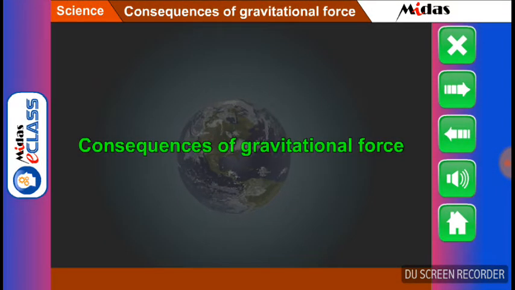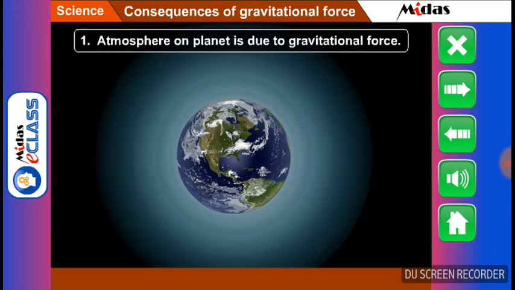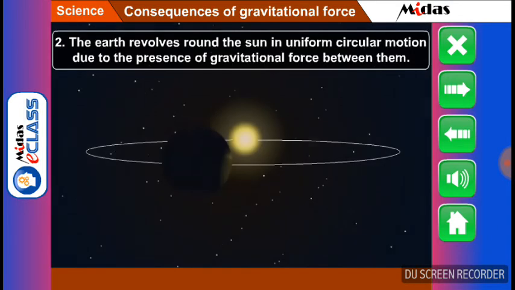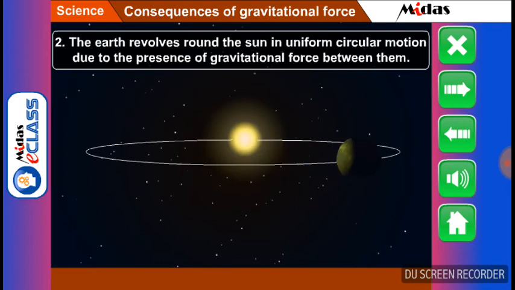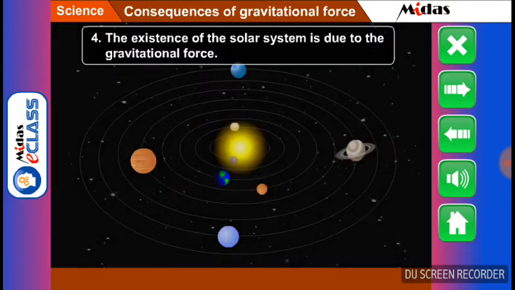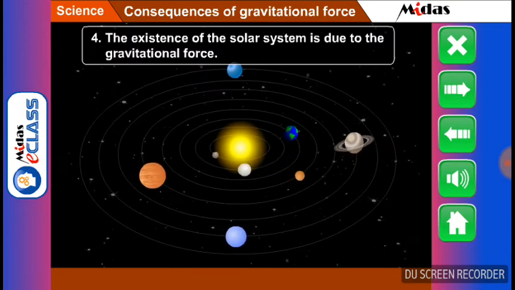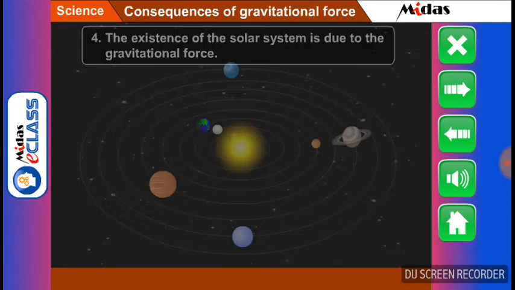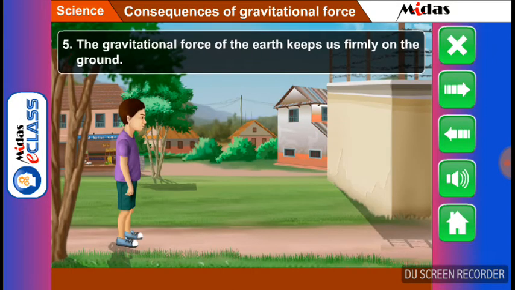The consequences of gravitational force. Number 1, atmosphere on planet is due to gravitational force. Number 2, the earth revolves around the sun in uniform circular motion due to the presence of gravitational force between them. Number 3, tides in sea are due to gravitational force of the sun and the moon on the surface of the sea. Number 4, the existence of the solar system is due to the gravitational force. Number 5, the gravitational force of the earth keeps us firmly on the ground.